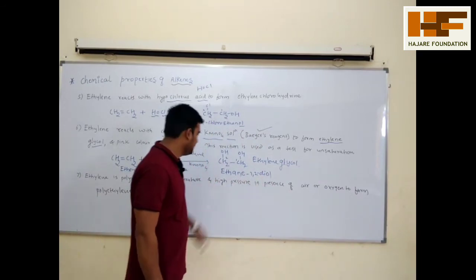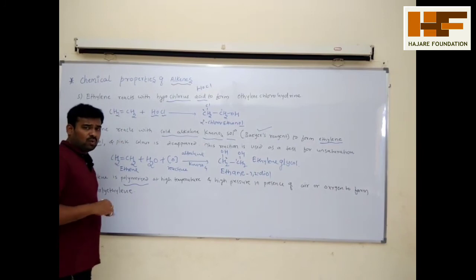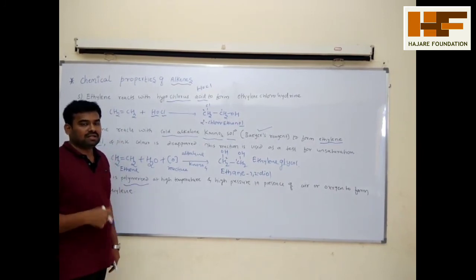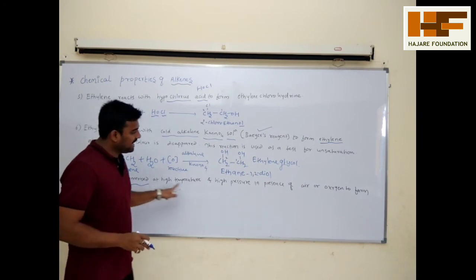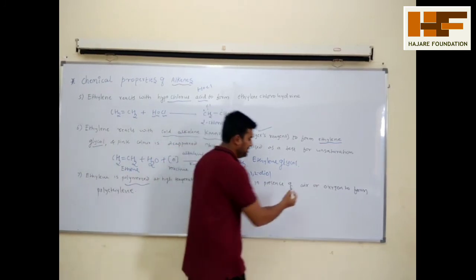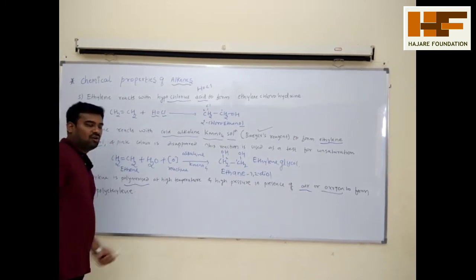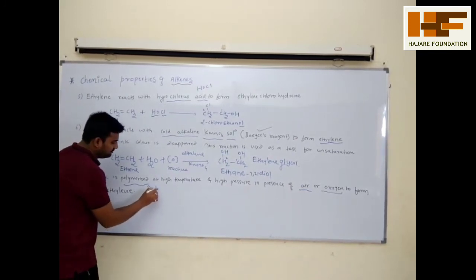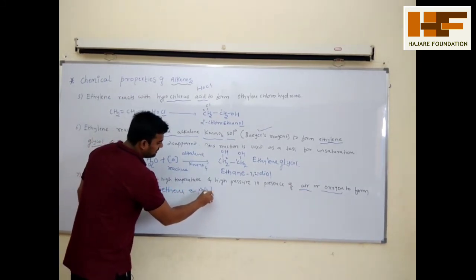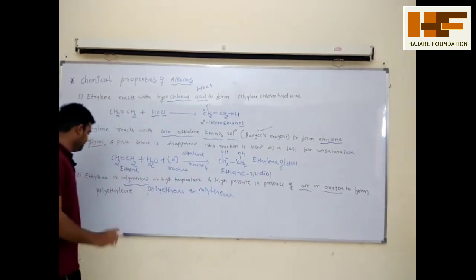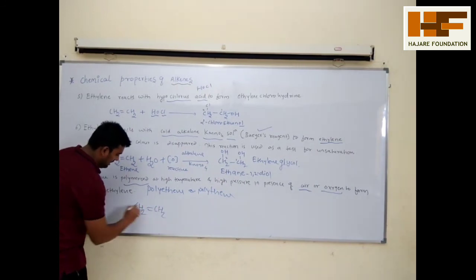Next one, ethylene is polymerized. What is polymerization? When monomers combine to form a dimer, trimer, and so on, you get the polymer. At high temperature and high pressure in the presence of air or oxygen, it forms polyethylene, commonly called polyethene or polythene, remember.